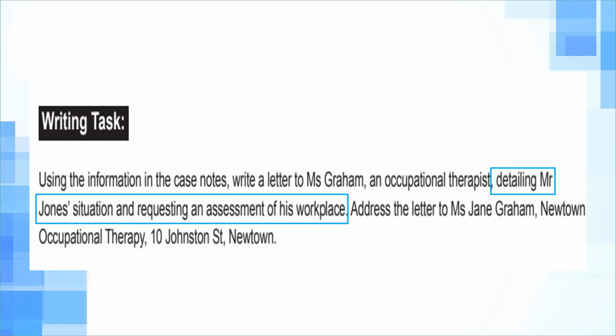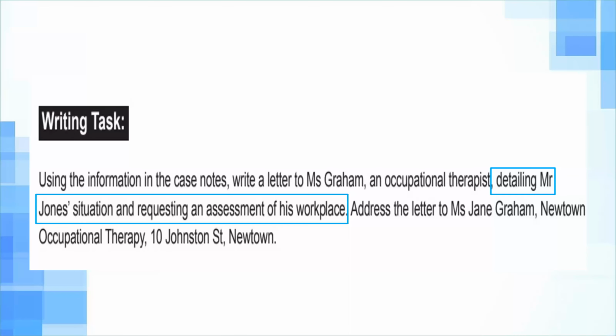Now, the part that I've highlighted, detailing Mr. Jones' situation and requesting an assessment of his workplace, is actually the purpose of your letter. We are writing to Miss Graham, and we are requesting an assessment of the workplace of Mr. Jones. And not just that, we are also explaining his situation as well. We are going to discuss it later on as well.